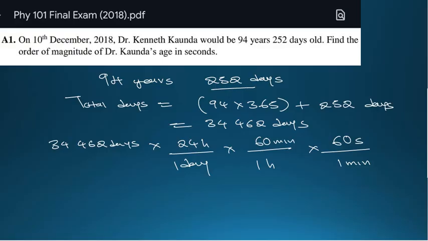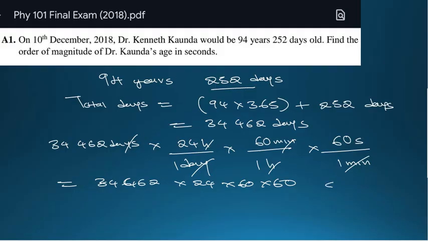So days and days will cancel, hours and hours will cancel, and minutes will cancel. What we have remaining on top is 34,462 times 24 times 60 times 60. Our answer will be in seconds.